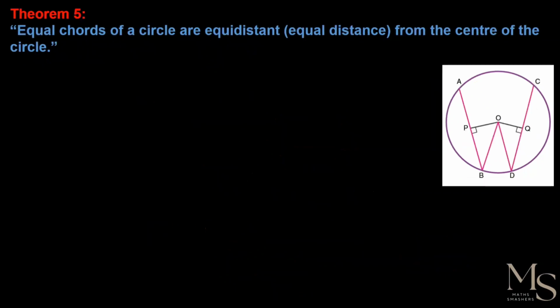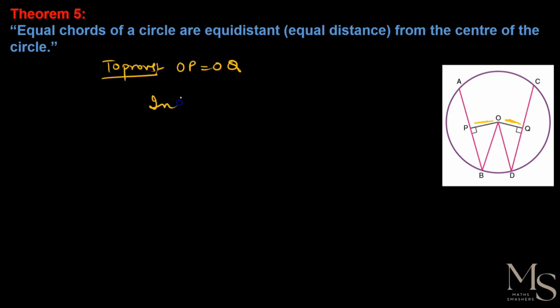So next theorem is that equal chords of the circle are equidistant from the center of the circle. जो chords, if the chords are equal, we have to prove कि जो ये हमारा perpendicular distance है center से, ये भी क्या होगा, equal होगा, अगर chords equal है. Only if the chords are equal, then the perpendicular distance from the center is also equal, right. तो हमें already given है that the chords are equal, तो हमें prove करना है, that is OP is equal to OQ, prove करना है हमें, to prove, ठीक है.